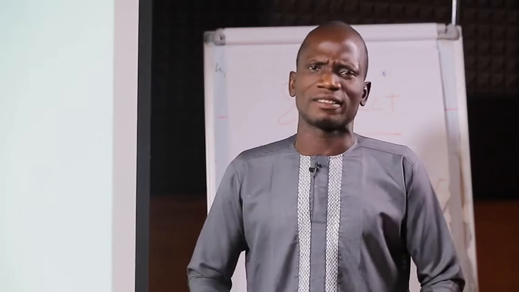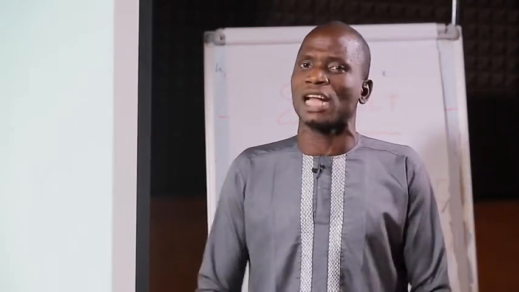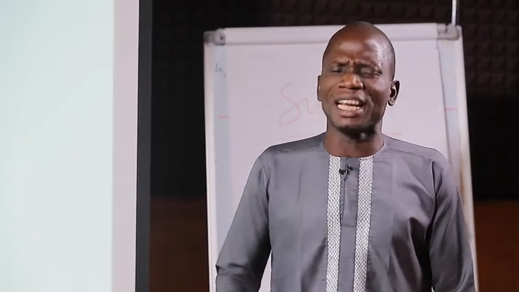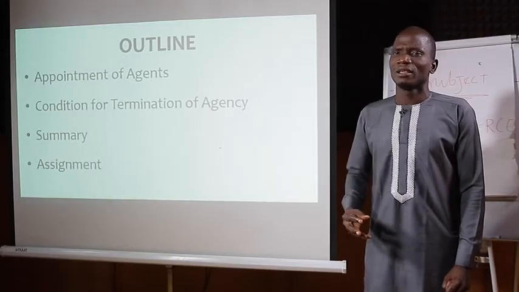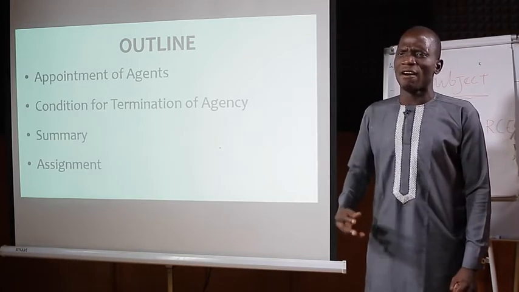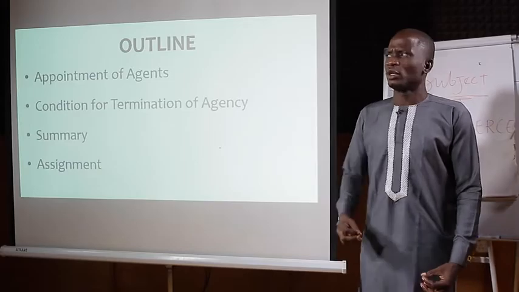We also talked about the types of agents. Some of the types of agents we treated in our previous lessons are: 1. General agents. 2. Universal agents. 3. Del credere agents. 4. Auctioneer. 5. Jobber. And so on and so forth.